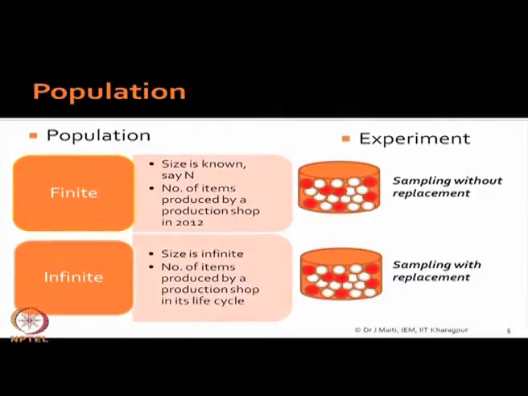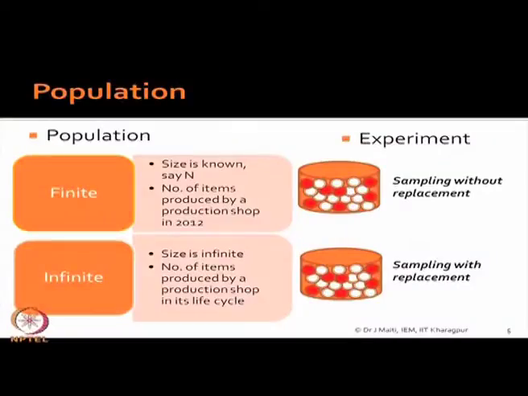Now, if you see the size of population, what will happen? Population can be finite, can be infinite. When I am talking about, suppose the production of a process for 1 year, number of items produced per year, and if that is my population, then it is a finite population.